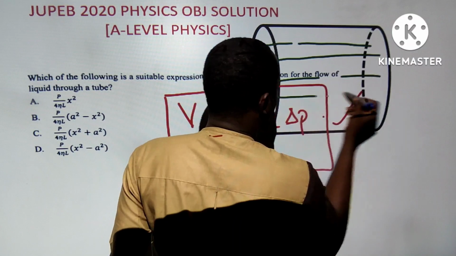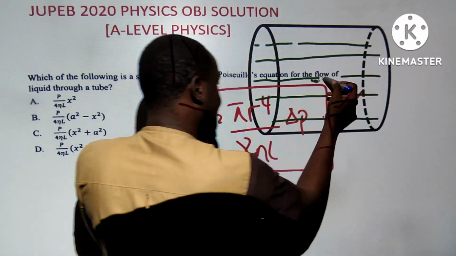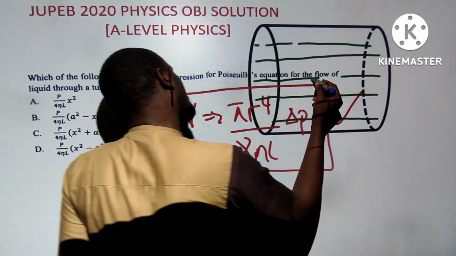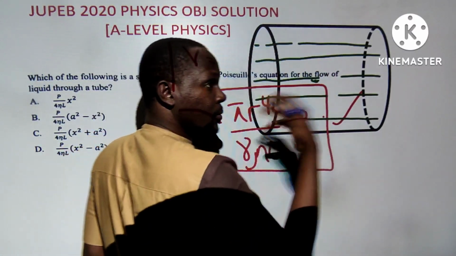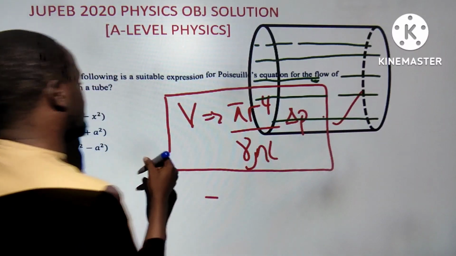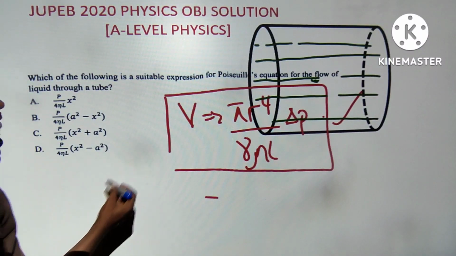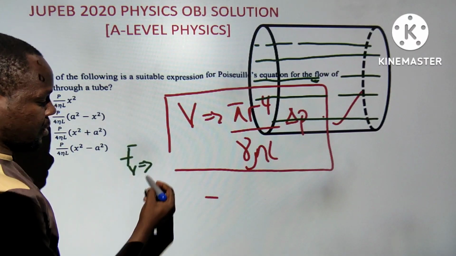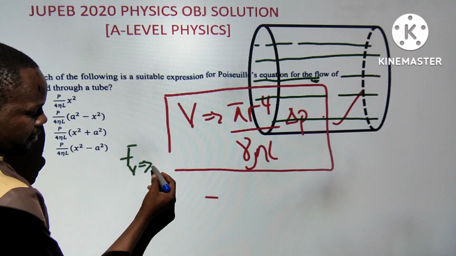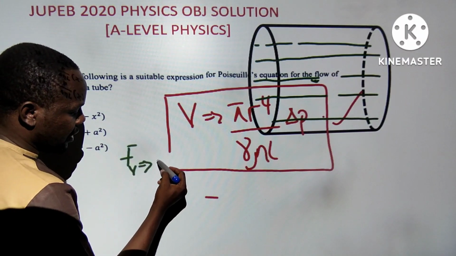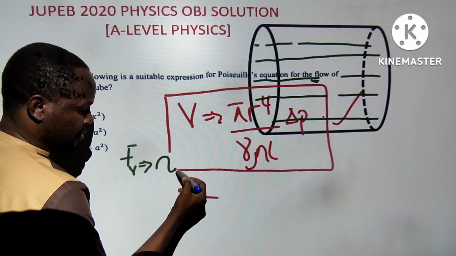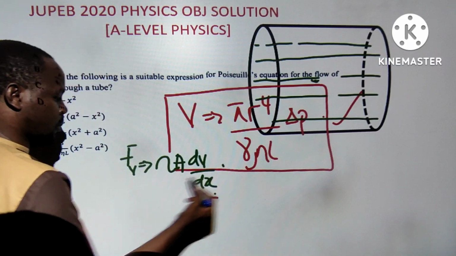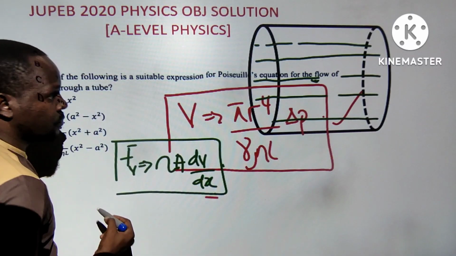When I'm using the board, I will be explaining almost everything at the center here. We talk about factors that affect what? Viscosity does not affect here. As you go up, you see there is a reduction in the flow. All these have been studied if you attend the full JUPEB classes tutorial, but if not, you can still learn. So what I'm trying to say is that the viscous force is given by the formula: eta, the coefficient of viscosity, times A, times dV by ds, where dV by ds is called the velocity gradient. That's the first one.